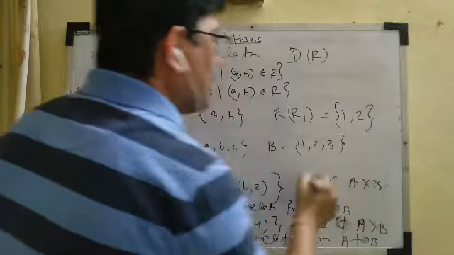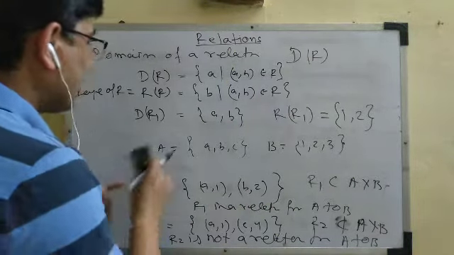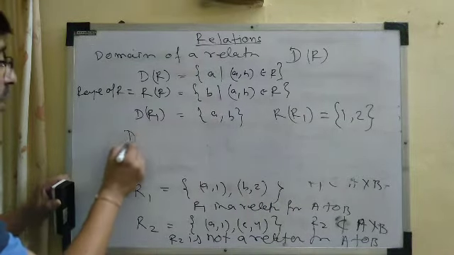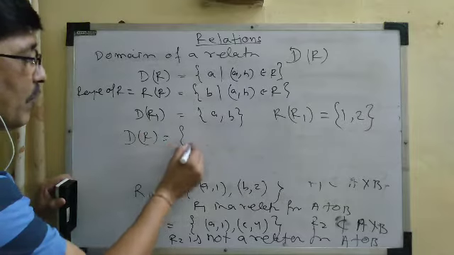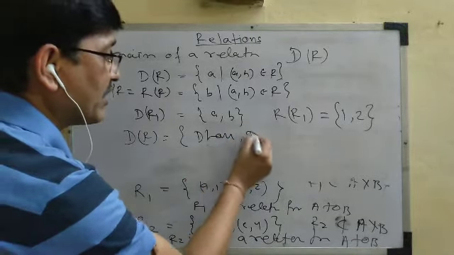You can verify the range of R1 is a subset of B. Similarly, in the previous example, the domain of the relation R is the collection of only Dhoni and Dhyan Chand.